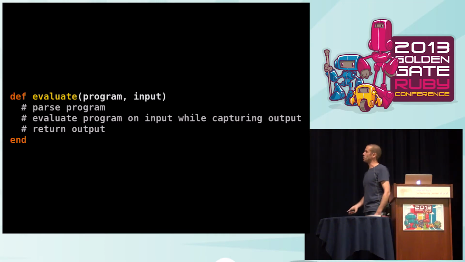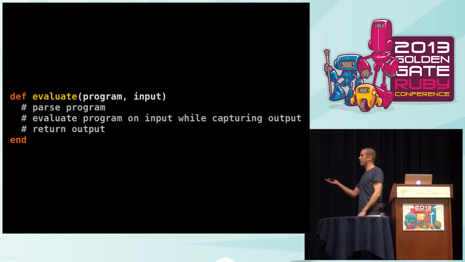But the way this would work is that you would read in a string, you'd take a program, which is just a string, and you would parse that program into some intermediate representation, like an abstract syntax tree or whatever, and then you'd evaluate that program on some string of input, so assuming that's what's going to be provided to this program on standard input. You walk over the abstract syntax tree, you find all the instructions, you do whatever those instructions say to do, you figure out what the output of that program is going to be, and then you return it. In particular, this is quite easy to write in Ruby because Ruby has got an eval method in the kernel module, right? But even if Ruby didn't have eval, you could still write this. And I recommend you come to Ryan's talk this afternoon if you want to find out how we can actually do this kind of thing in Ruby.